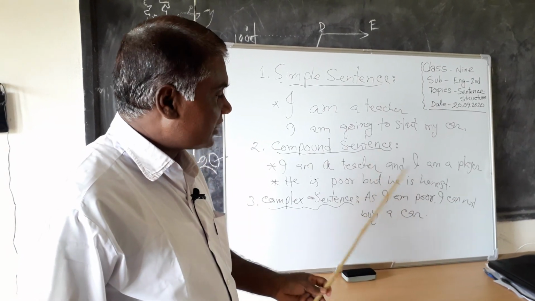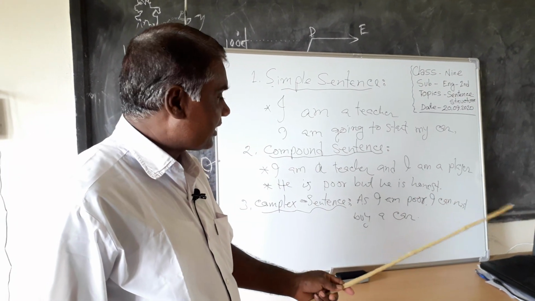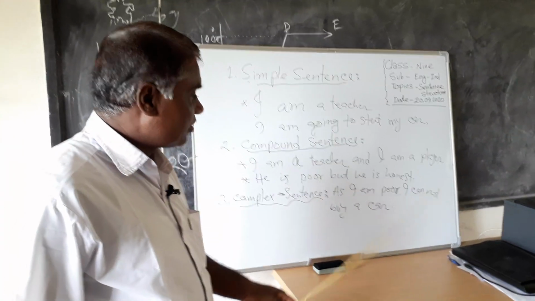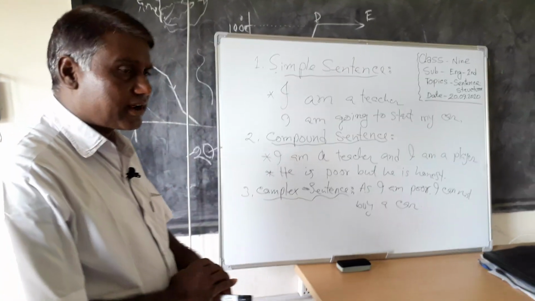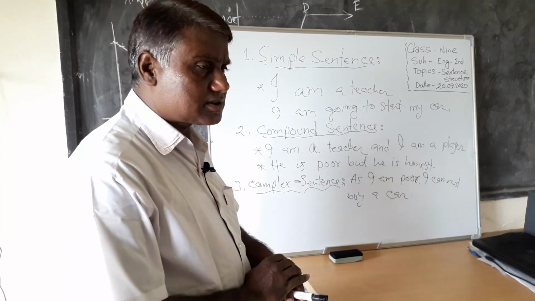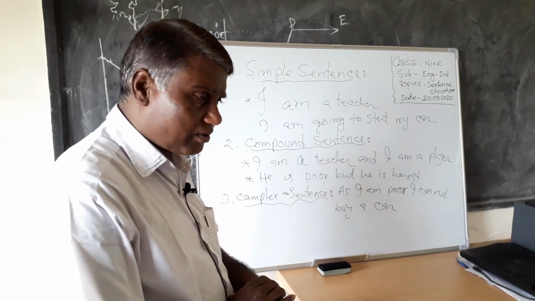It depends on the principal clause, but the principal clause does not depend on the subordinate clause. So we can say a complex sentence is a sentence that has two parts: one is the principal clause and another is the subordinate clause.